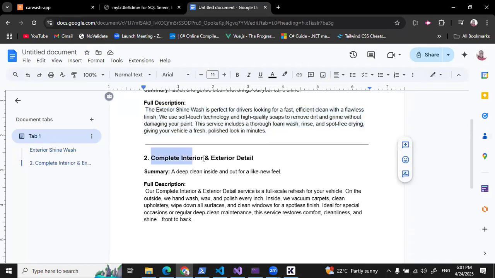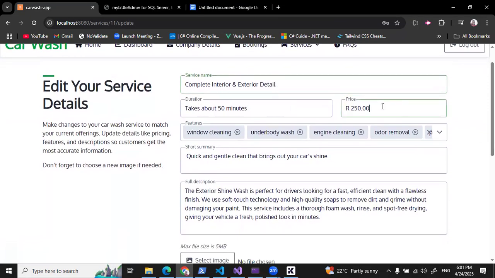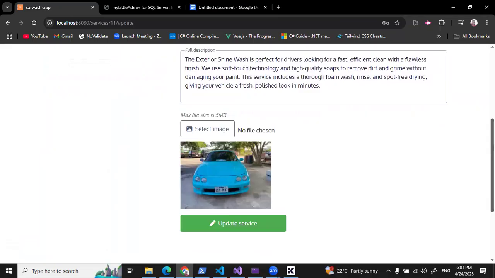So this time, I'm going to change the name from exterior shine wash to complete interior and exterior detail. That'll be the name of the service. For the price, let me say 1,000 rand. And last, let me select a different image.